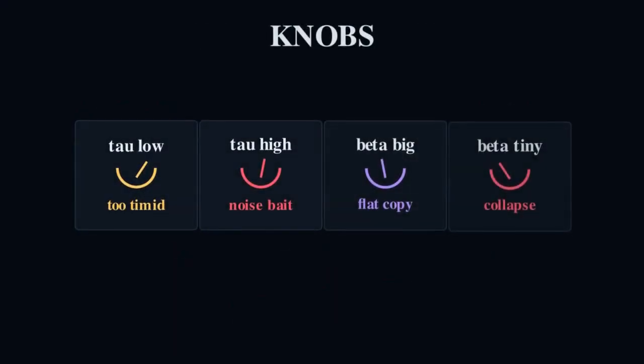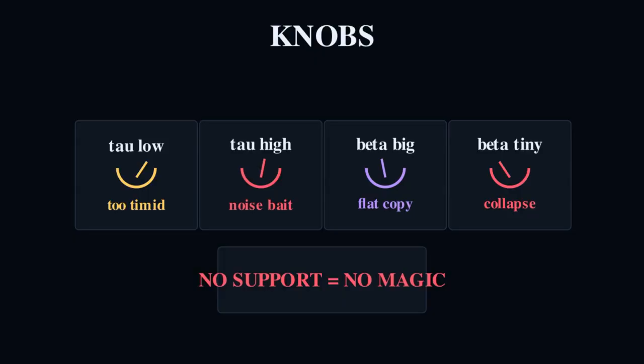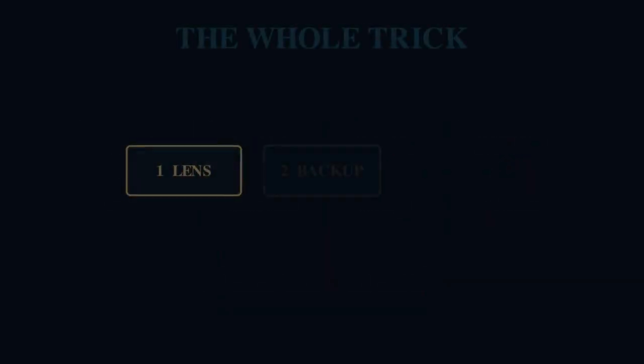These four cards are the knobs. Tau low means the lens stays too close to the average, so improvement is timid. Tau high means the lens can get baited by noisy samples. Beta big makes the weights too flat, so the actor barely changes, and beta tiny makes the actor pile onto too few actions. Then the bottom warning is the real limit: no support means no magic. So if the dataset never recorded useful transitions, IQL cannot invent it.